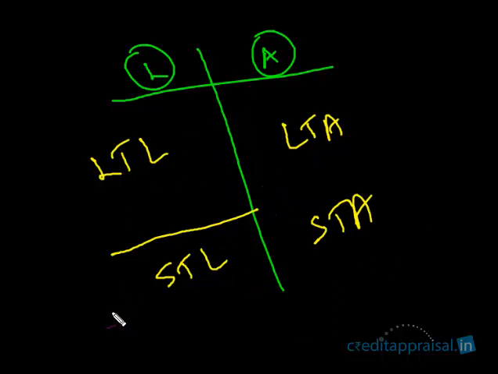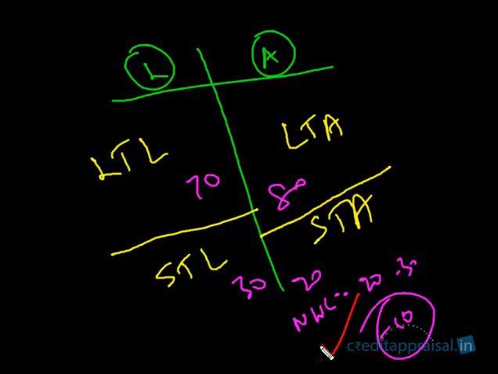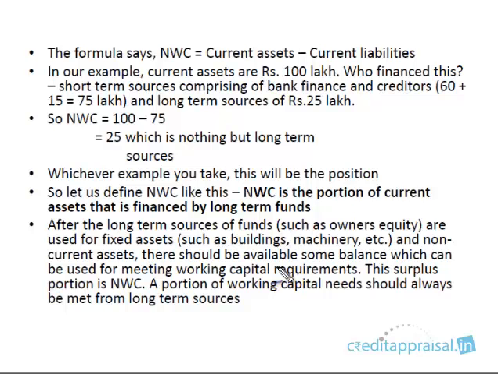For those of you who are curious, you might ask, what if there is a third scenario? Could it be like this, that this is 70-30, this is 80-20? Can there be a situation where NWC is negative? That is, here current assets 20 minus 30. What does a negative NWC mean? This is possible, and we are going to discuss it shortly. For the moment, keep it aside because it's slightly complicated. So that scenario is also possible.